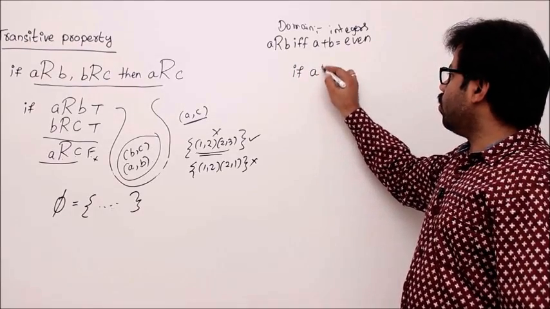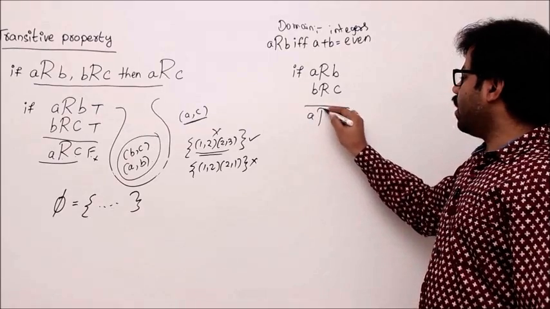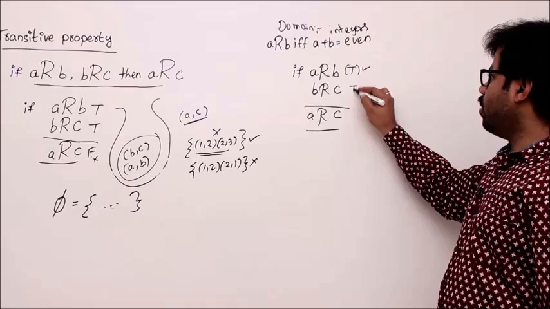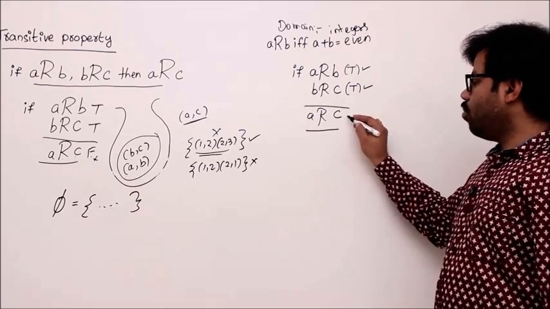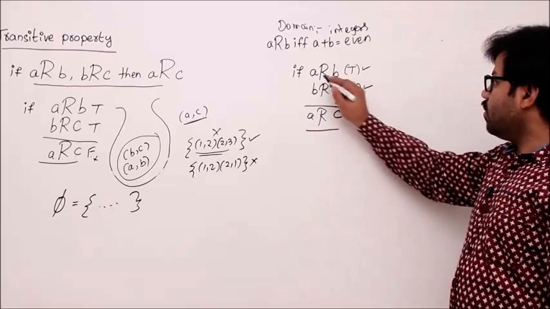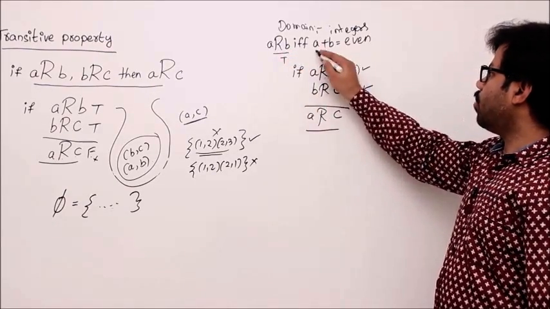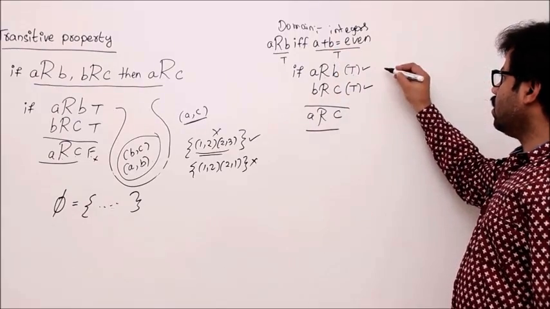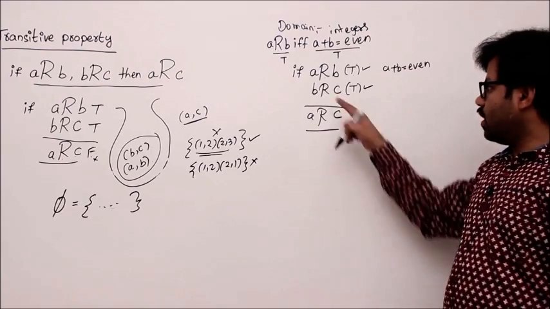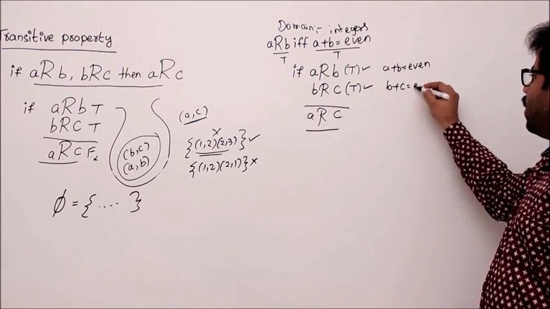We know the definition of the transitive property, correct? If A is related to B and B is related to C, we have to prove that A is related to C. For that, we have to assume that A is related to B and B is related to C, and we have to prove that A is also related to C forever. Let's try that. Since A is related to B is true, then A plus B is even is also true, isn't it? Then I can say that A plus B equals an even number. Now since B is related to C is true, according to the definition, definitely B plus C is an even number.